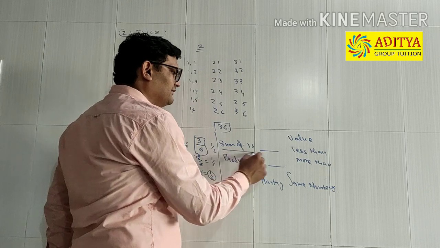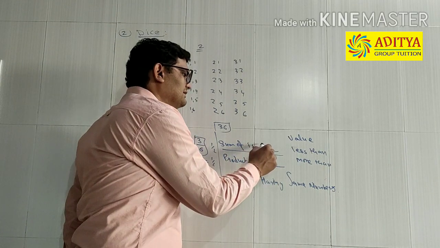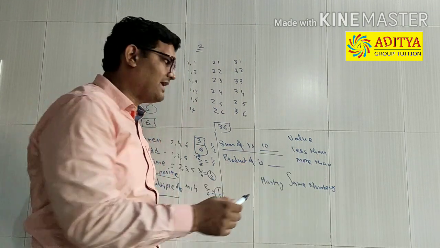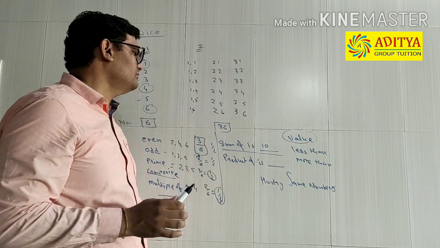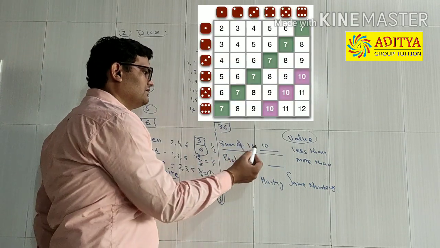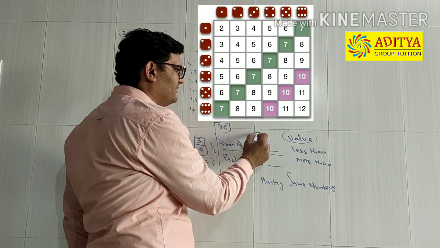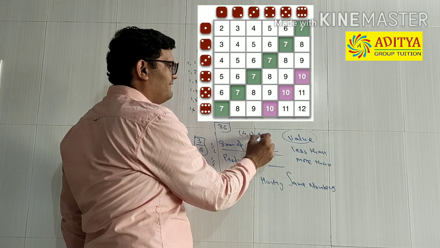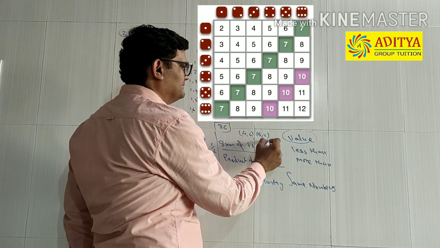If it is asked like this: find the probability that the sum of the numbers on the top is, say, 10, or more than 10 or less than 10, the value can vary, right? So the sum of them is very easy to find out. The sum of the numbers is 10. So where are the combinations where you can find 10? 4, 6; 5, 5; 6, 4.